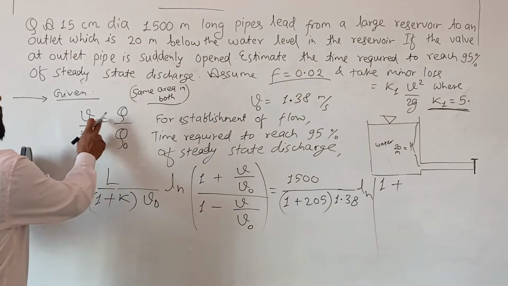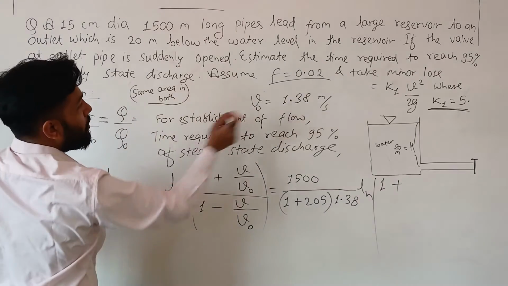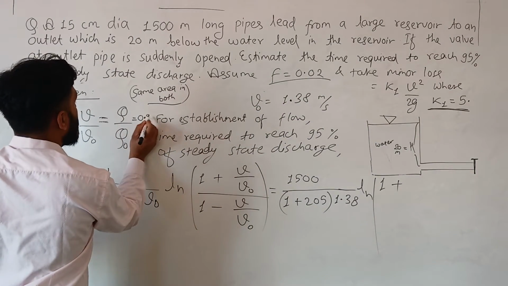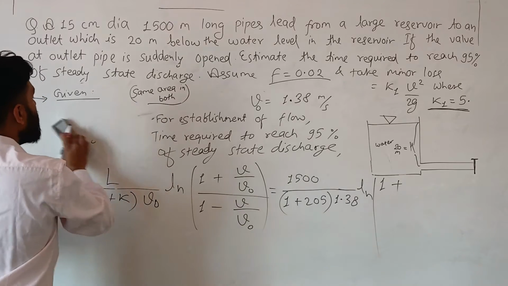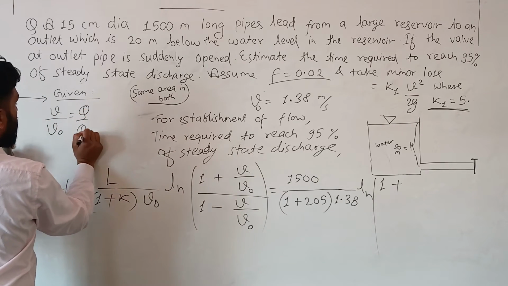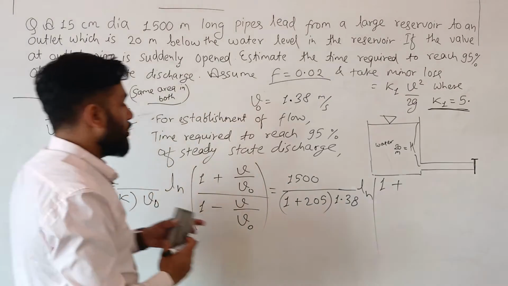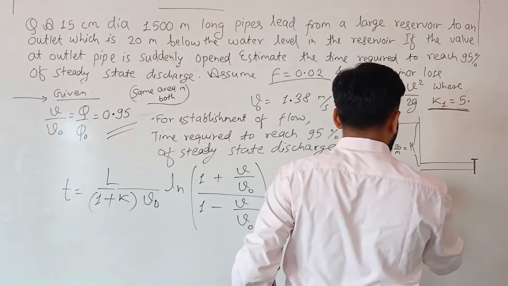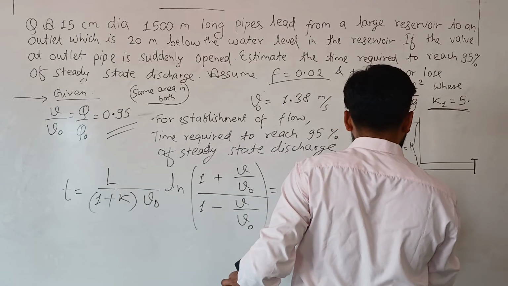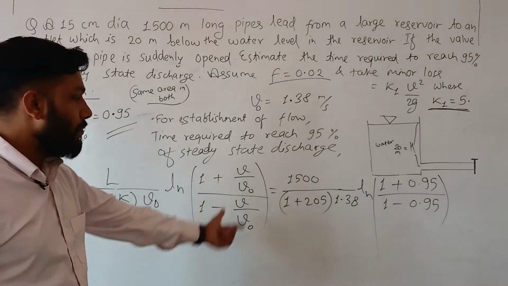V by V naught is equal to Q by Q naught. Q by Q naught means how much percentage? 95%. So you can write 0.95 here. That means 0.95. You can substitute 0.95 over here: 1 plus 0.95 divided by 1 minus 0.95. Okay. You have substituted all the data here.